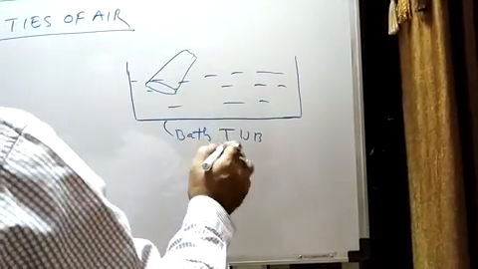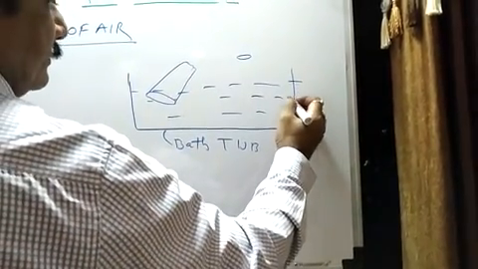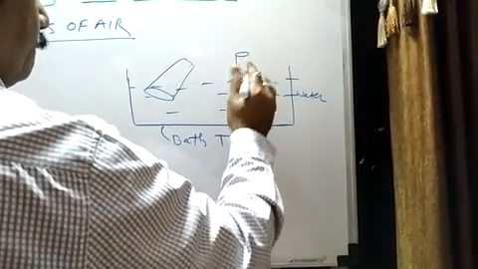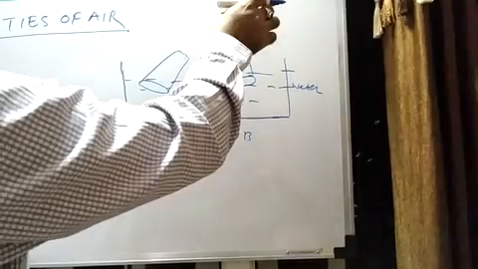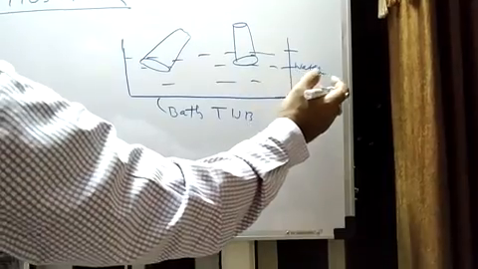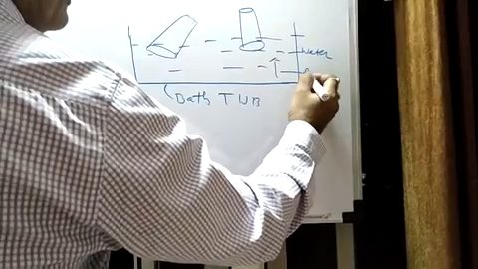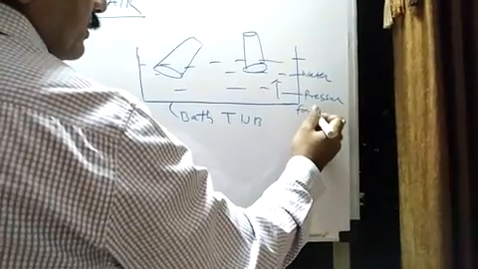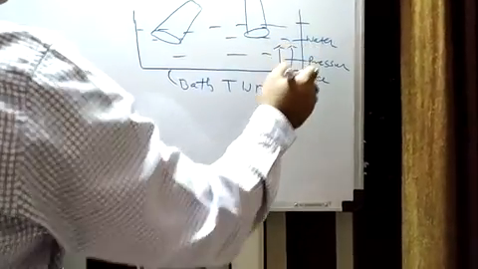If you take a bathtub filled with water, and you push the glass straight into the water, you see there is a compressed pressure force towards your side.